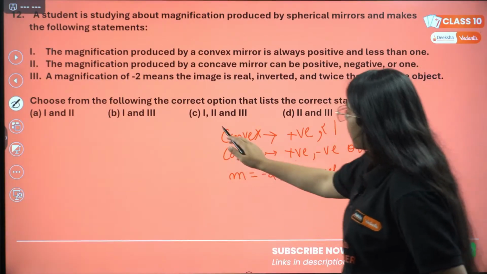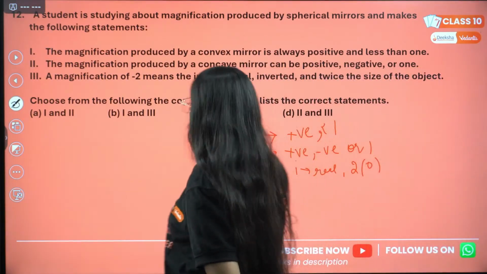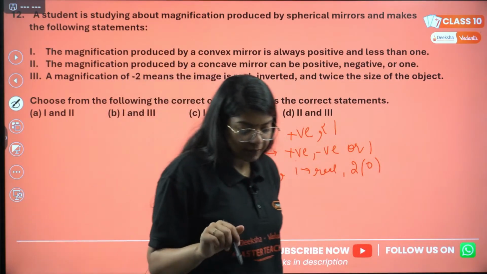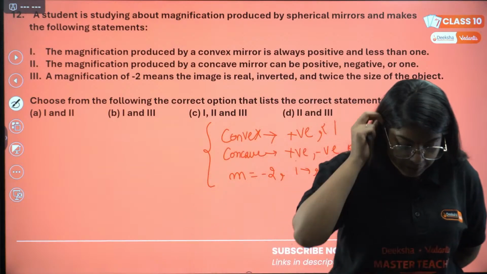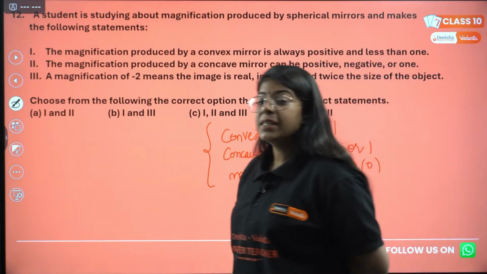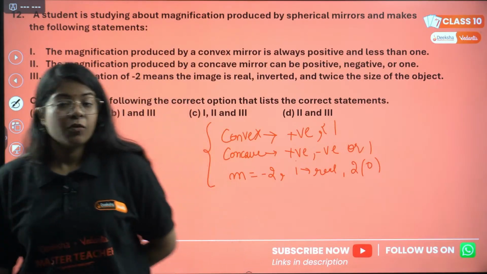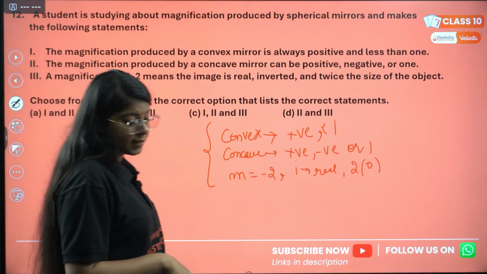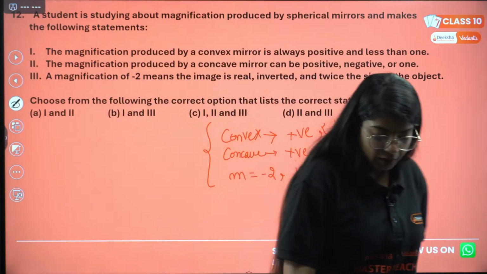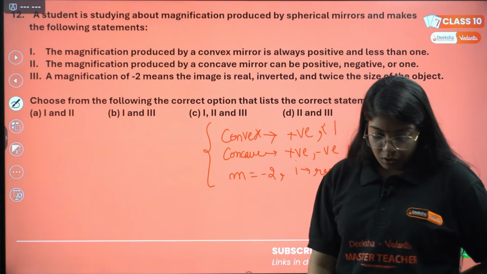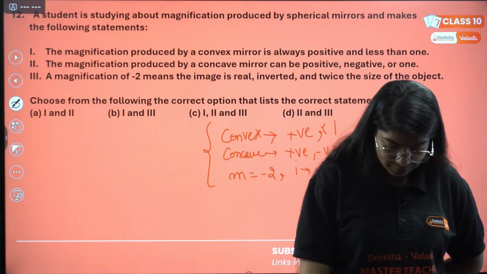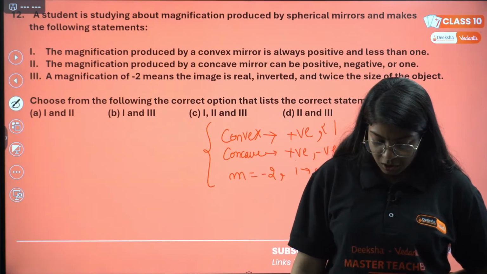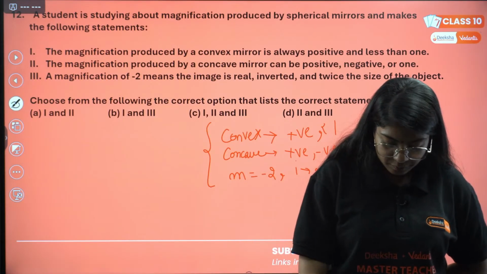They are asking which of these is a correct statement. Let me know in the chat. Which of these is the correct statement? First and second, first and third, all of them are correct, or second and third. Let me know the answer if you know.